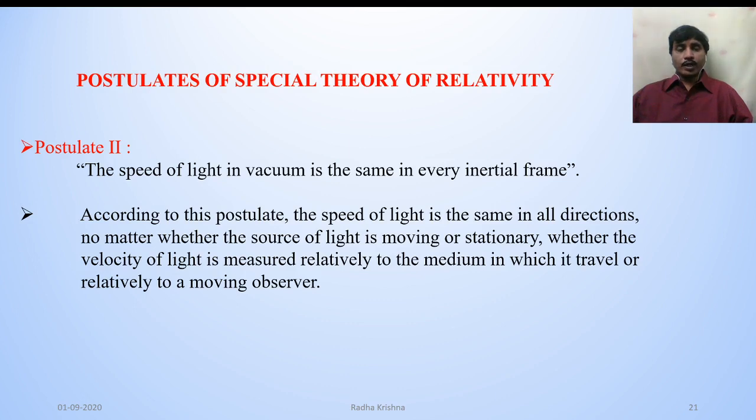According to this second postulate, if one object is moving with velocity equal to the velocity of light, then the relative velocity will again be equal to c, even though they are moving in the same direction or in opposite directions. The velocity of light is the greatest velocity obtainable.